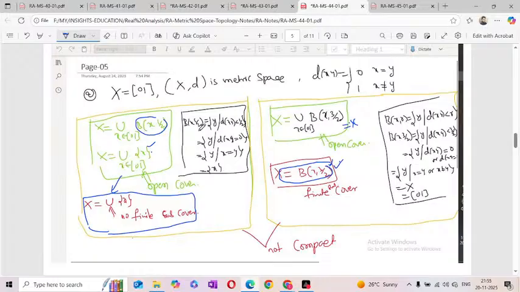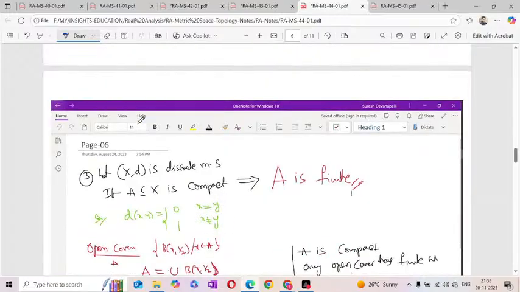If the radius is 3/2 or more, the open cover has a finite subcover. If the radius is 1 or less than 1, the open cover does not have a finite subcover. That means this is not a compact set, so X equal to the closed interval [0, 1] is not a compact metric space. Here the metric is the discrete metric.